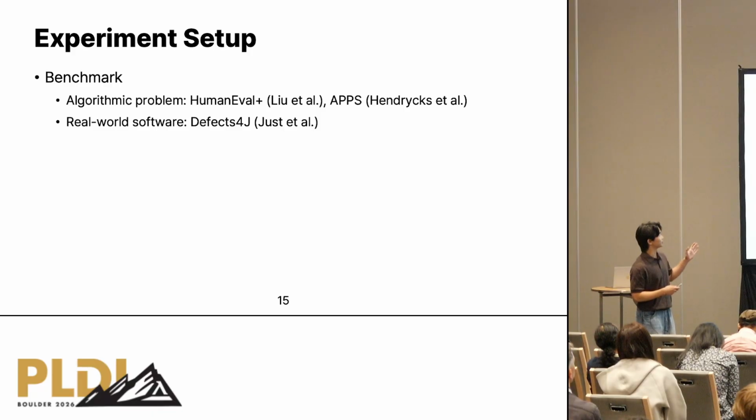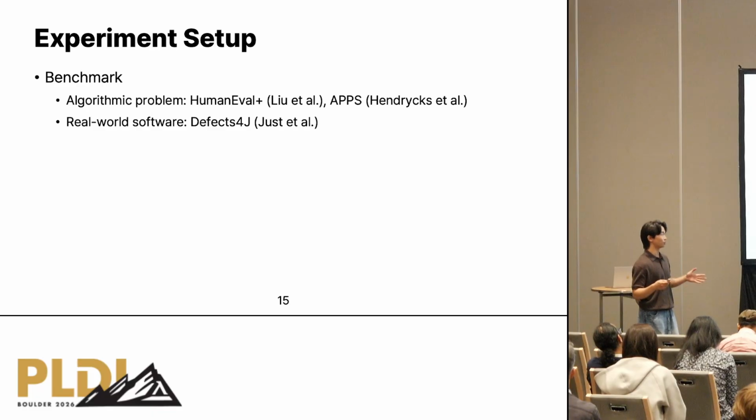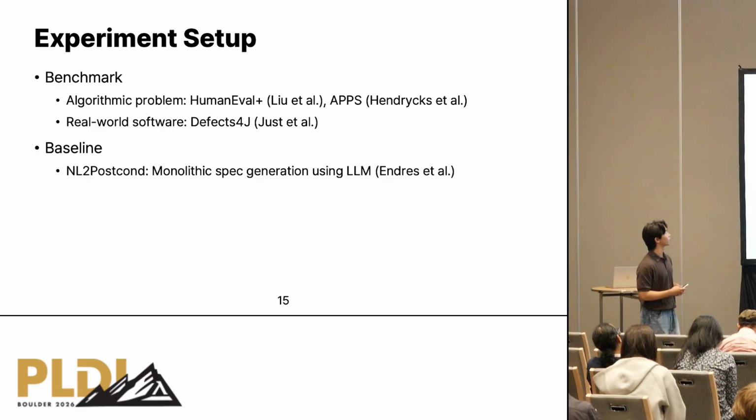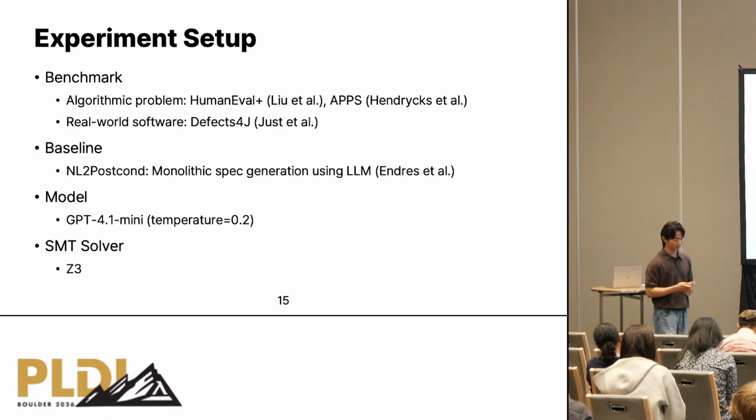And the second one is a real-world software benchmark. We use Defects4J, which is composed of known Java bugs in open source Java projects. And as a baseline, we use NL2PostCond, which is a monolithic spec generation method using a large language model. For the large language model, we use GPT 4.1 mini with temperature 0.2. As well as the SMT solver, we use Z3.